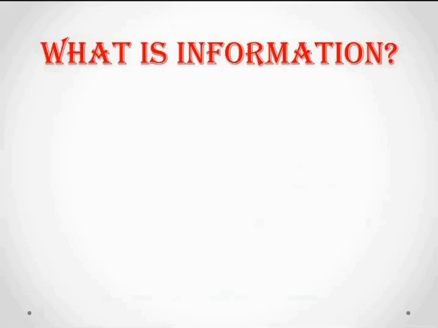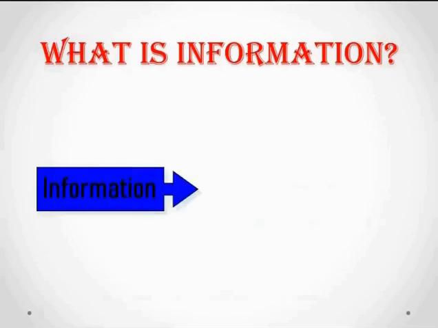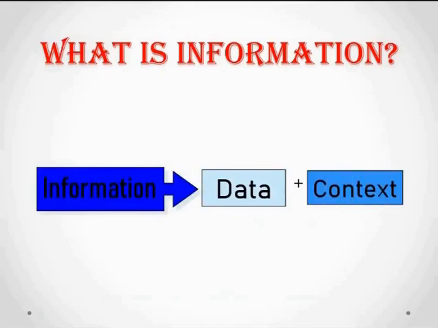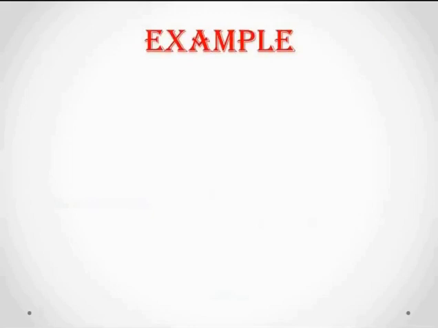How we can say it in another manner is that information is a combination of data plus context. I've already told that data is not going to give any meaning. So when I add context to that data, it is going to give a meaning. Let's see how it is done. Already we have seen some examples of data. Now I'm going to add the context to that data in order to give it meaning, right? First I'd like to convert this data into information, which means we process it in a meaningful way.